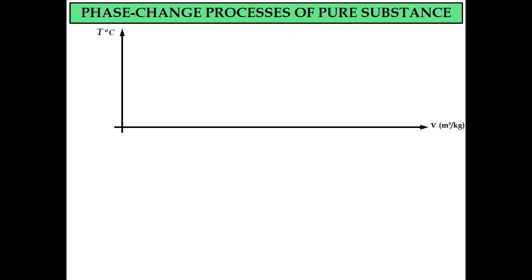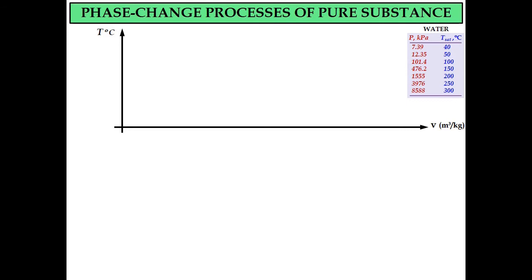Okay, now it's about phase change processes of pure substance. In order to explain the phase change process, we need to consider the T-v diagram, the diagram that describes the temperature change and also the specific volume change throughout the phase change process. Okay, let's say now we consider water. The table shows the different pressures with different saturated temperatures.